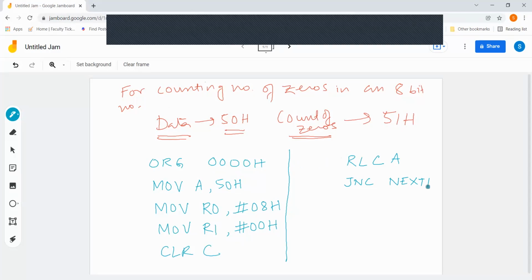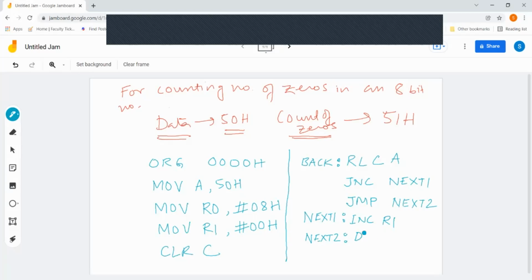Let's say I'm giving one label NEXT 1 and another label, let me give as NEXT 2. You can use any label of your choice. And here I am putting another label as BACK. NEXT 1, I'm writing over here INC R1. Then I am writing NEXT 2.